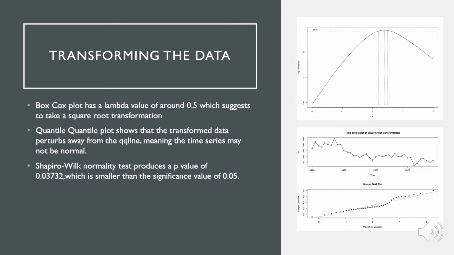The Box-Cox plot above has produced a lambda value of around 0.5, which suggests a square root transformation. Applying a square root transformation on the data has developed a more normally distributed series. Visually, this can be seen in the QQ plot with most of the data points lying on the line. The p-value in the Shapiro test is smaller than the significance value, which means the data isn't normally distributed, but it is certainly more normal than the original series.